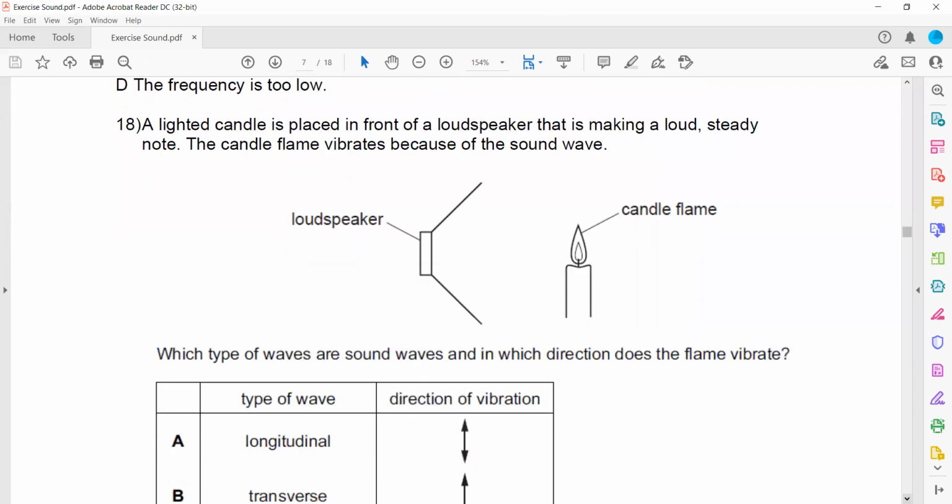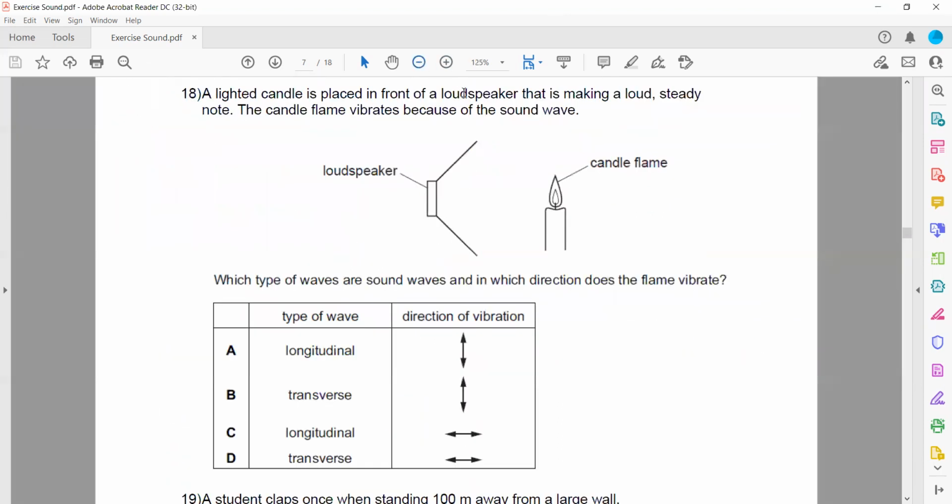In question 18, a lighted candle is placed in front of a loudspeaker. A candle flame vibrates. So which type of sound waves are there? Because what happened, why will this candle flame vibrate?